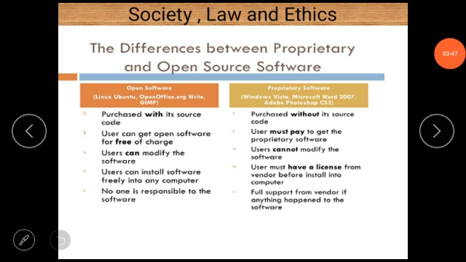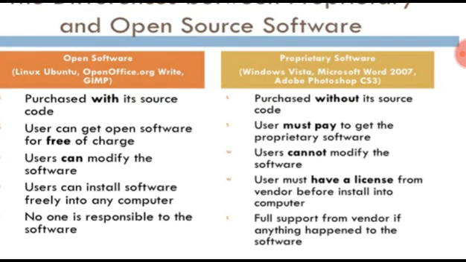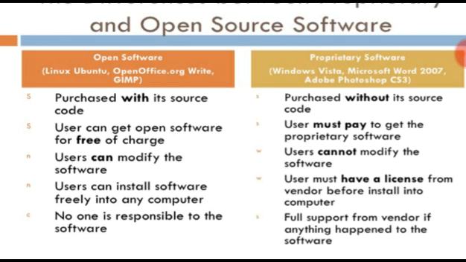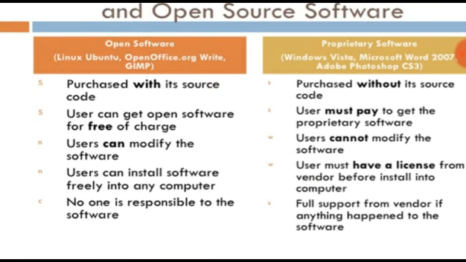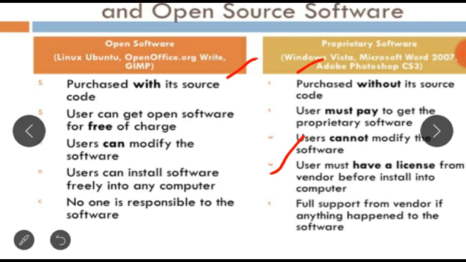Next, there is a chart which describes the difference between proprietary software and open source software. First of all, these are the examples for proprietary software and open source software.